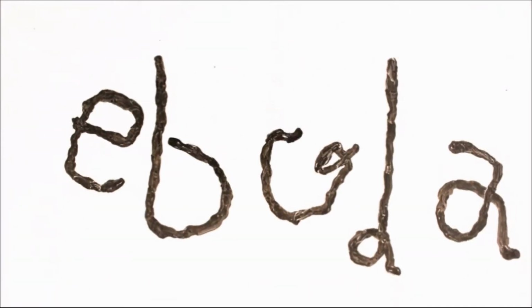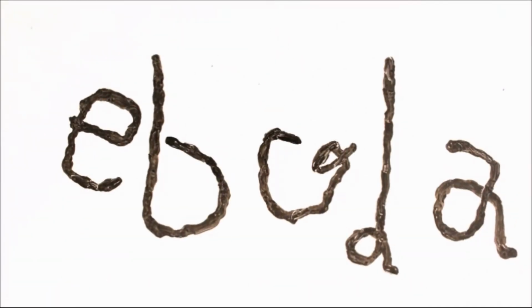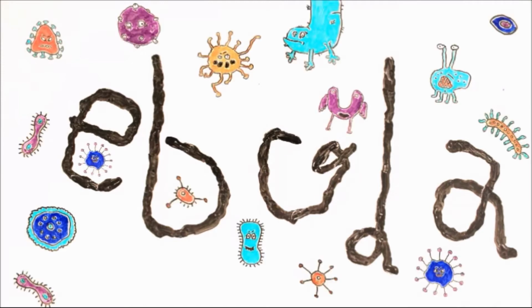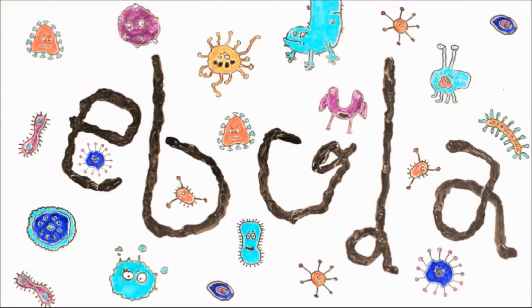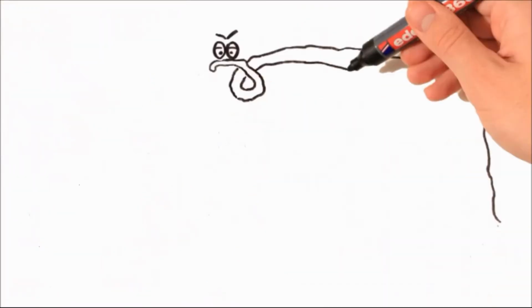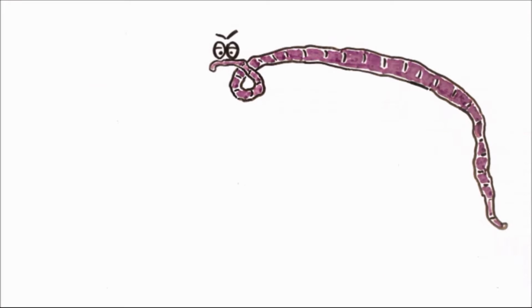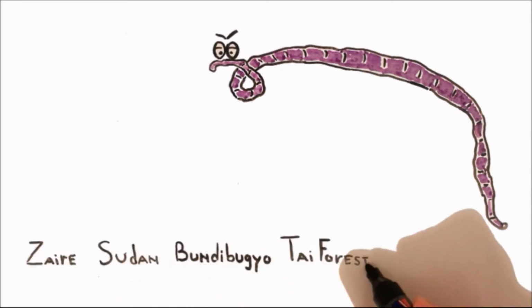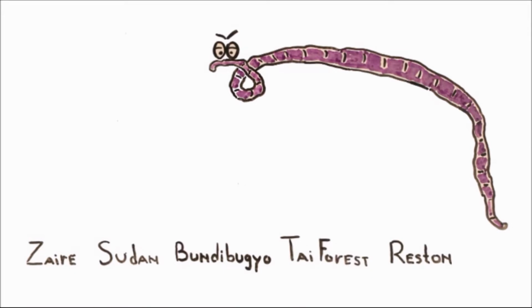Summer of 2014 brought an Ebola epidemic that sickened at least 10,000 people and killed almost 50% of them. The Ebola virus belongs to the viral family Filoviridae. Scientists also call it filovirus. Ebola can be further divided into subtypes that are named for the location they were identified. These include Zaire, Sudan, Bundibugyo, Tai Forest, and Reston.